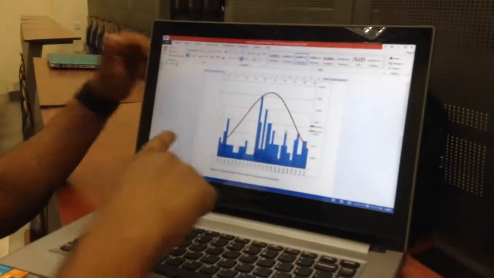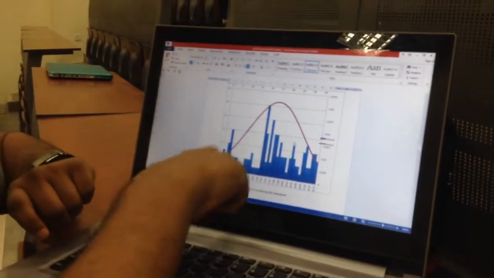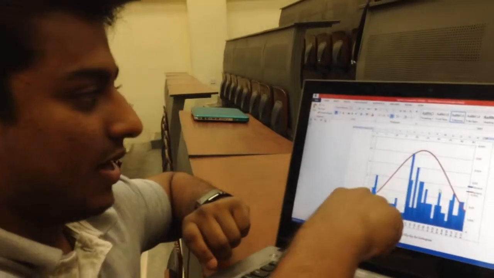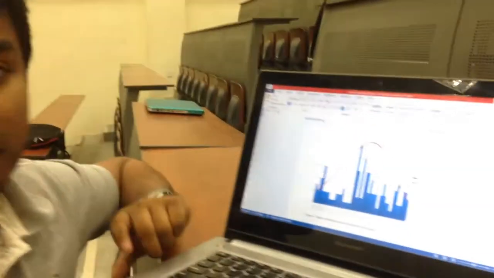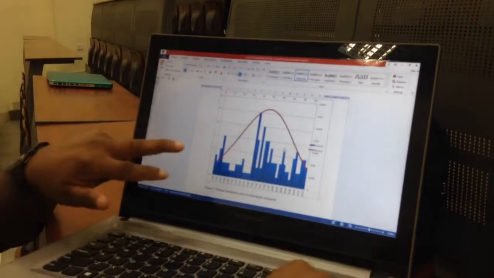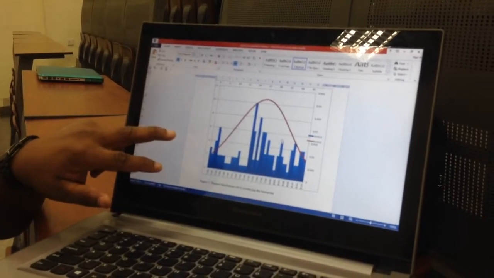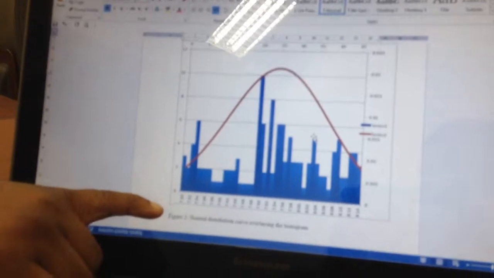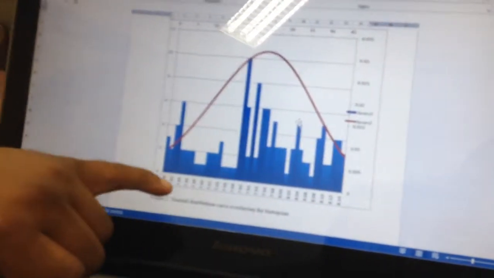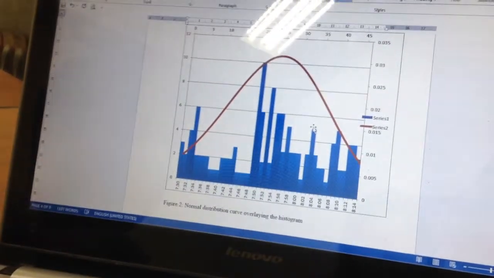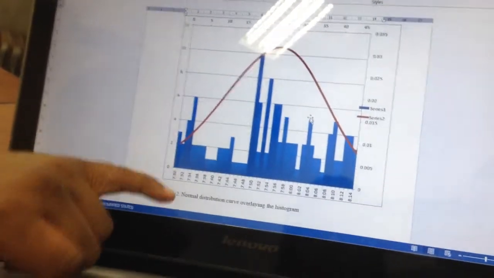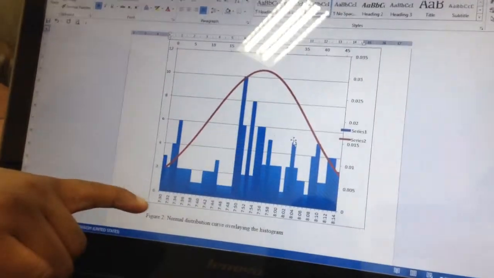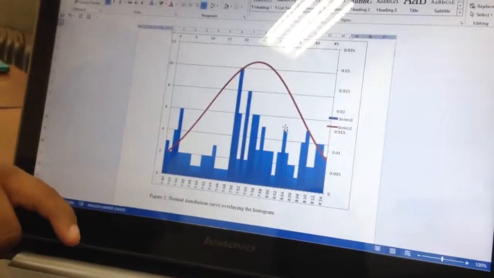As you can see, that's the histogram with the towers, and the smooth line is the normal distribution. We have both graphs on the same axis so you can get a better understanding. Every tower is one minute apart, so there are 45 towers here, from 7:30 to 8:14.